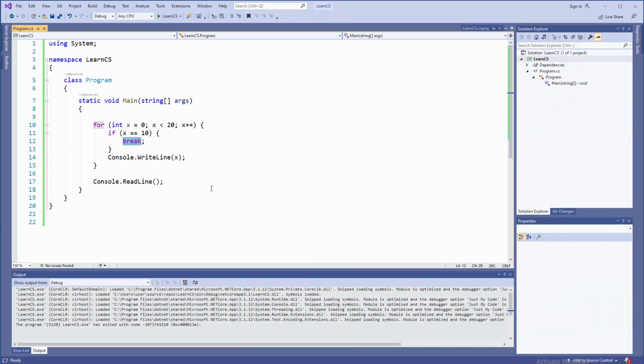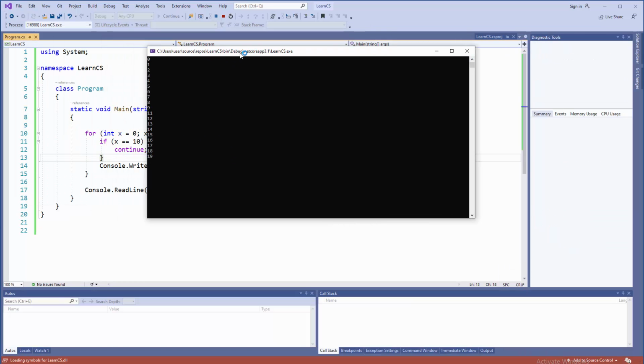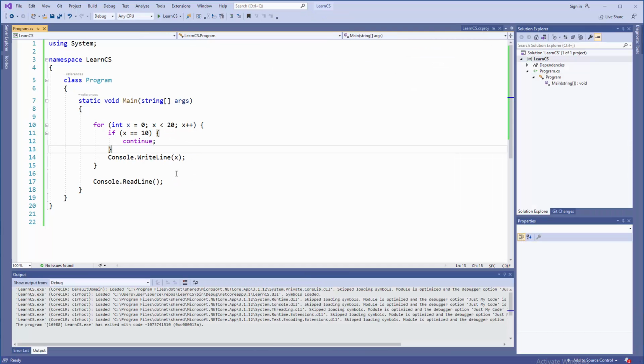Okay, no more operations. What about continue? That weird thing. Continue, well, everything will be executed here in this range of numbers except 10. 10 will be skipped. Okay, F5 and you will have the listing, there you go, but without 10. And that's cool.